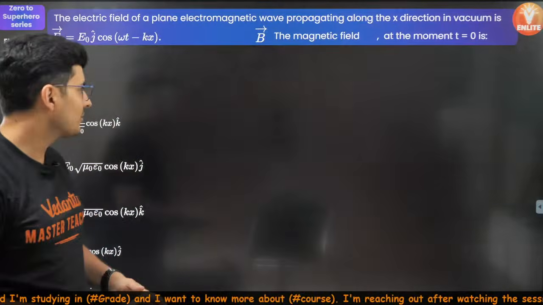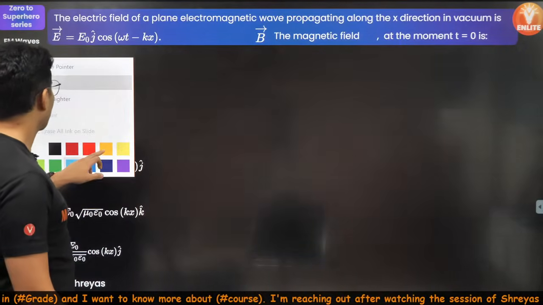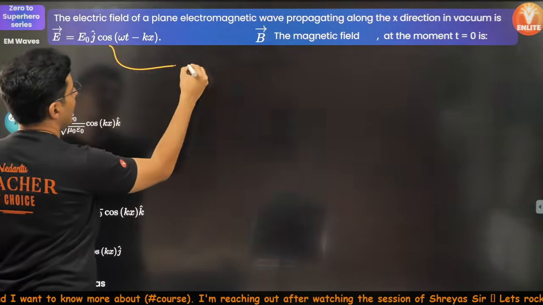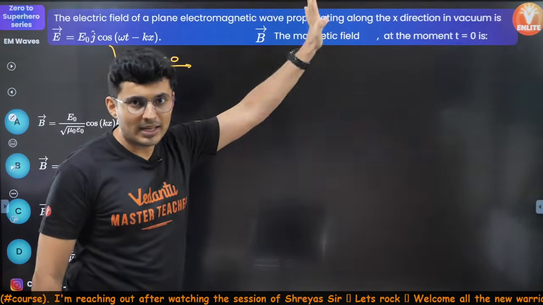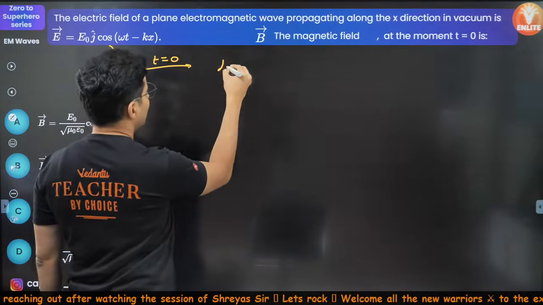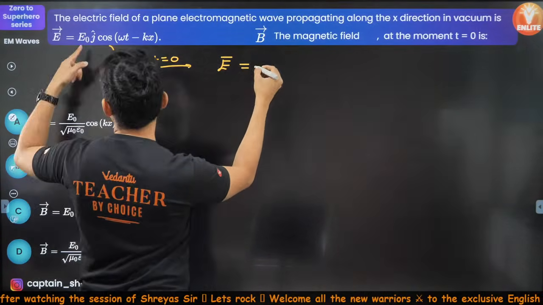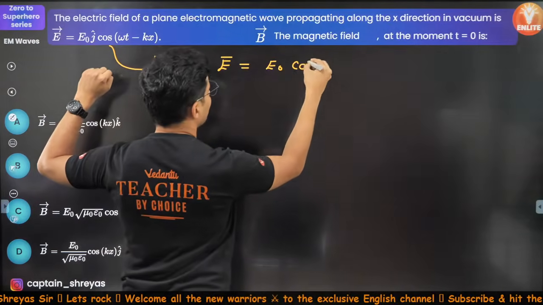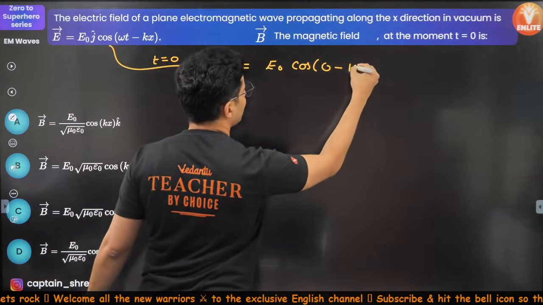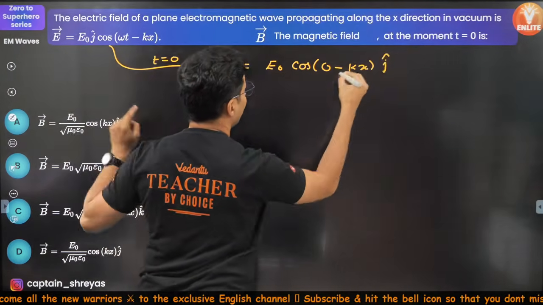Okay, let's try and do this question. First of all, if you put time as 0, because the moment time is 0 has been asked, I will get that the electric field vector is E naught cos of 0 minus kx, and this is J cap.